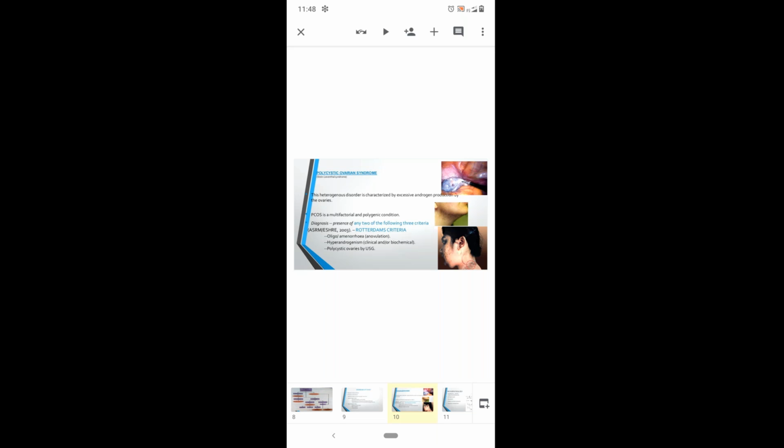Coming to the criteria, oligomenorrhea or amenorrhea, which indicates anovulation, and the next criteria will be the hyperandrogenic, that is either clinical or biochemical. Clinical diagnosis will be through presence of hirsutism or acne, seborrheic dermatitis, all these excessive hair, unwanted hair, all these are the features of hyperandrogenism. And coming to the biochemical test, we have to go for a testosterone levels. And next, the third criteria will be the polycystic ovaries by ultrasound examination.